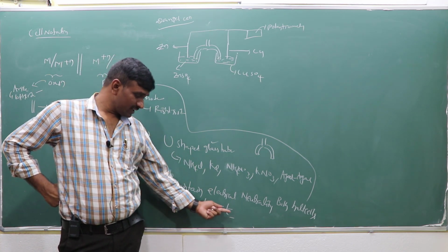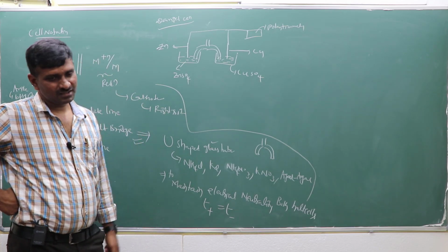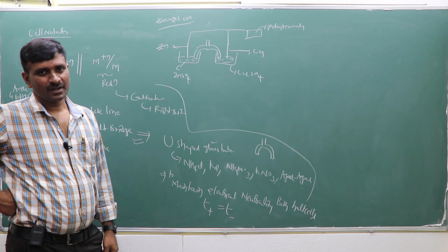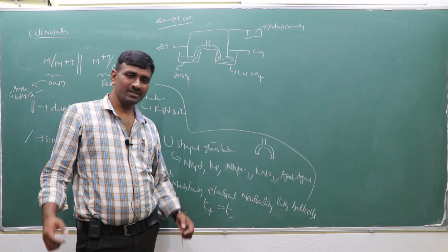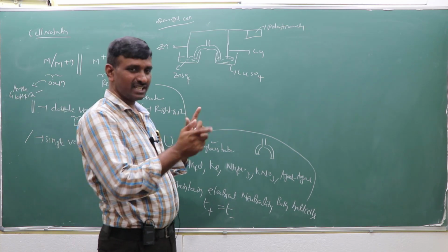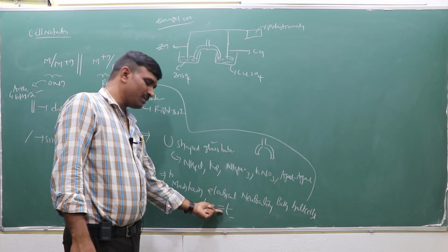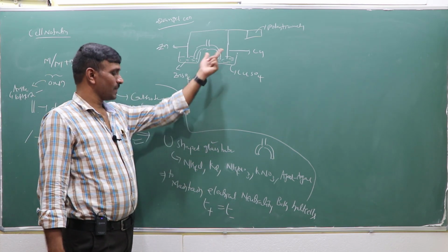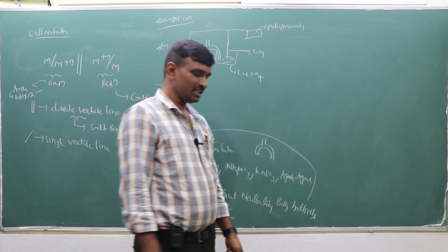Transport numbers depend generally upon the speeds, velocities or mobilities of the ions. So the mobility of the cation as well as the mobility of the anion will be the same. The ions may have the same speed. Then the transport numbers will be the same. Then what will happen? Electrical neutrality is maintained.